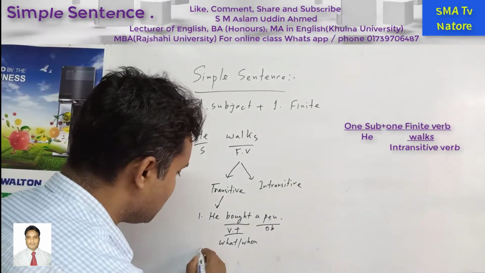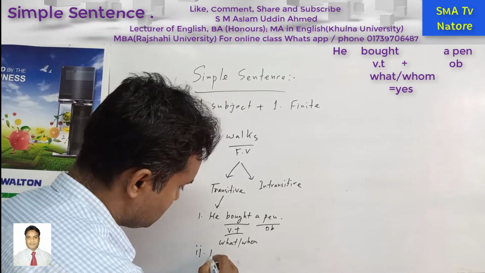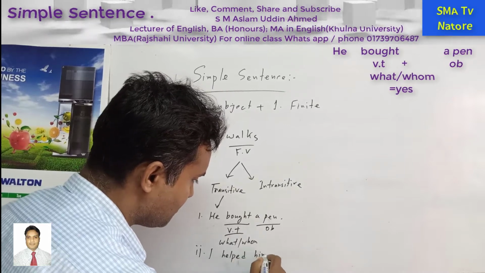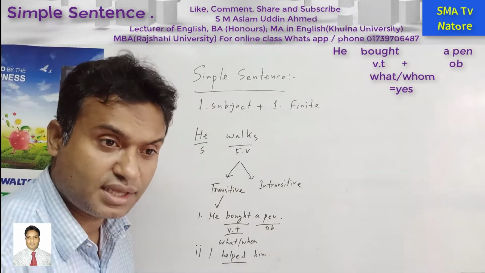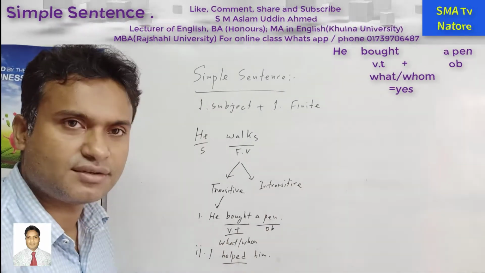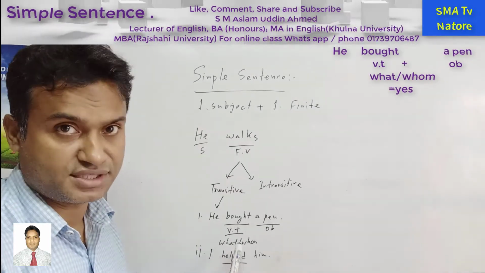For example, I helped him. Whom helped? Him. So this is the process to understand that this is a transitive verb.